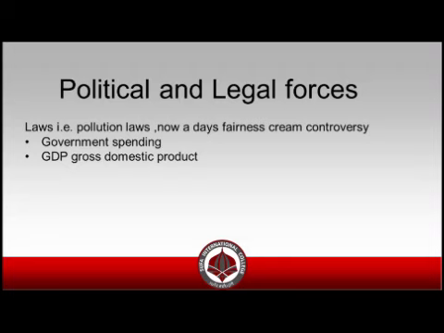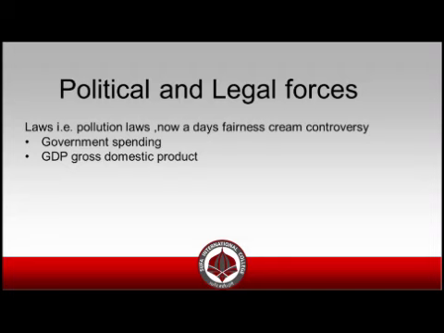So there are certain celebrities who are against promoting fairness creams. In Pakistan, there are also several celebrities who have claimed that they don't support whitening creams and all that. So the companies producing fairness creams have to keep in mind how the legal factors will impact the company, right?